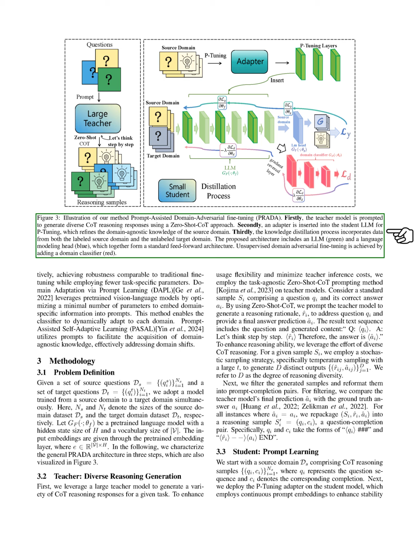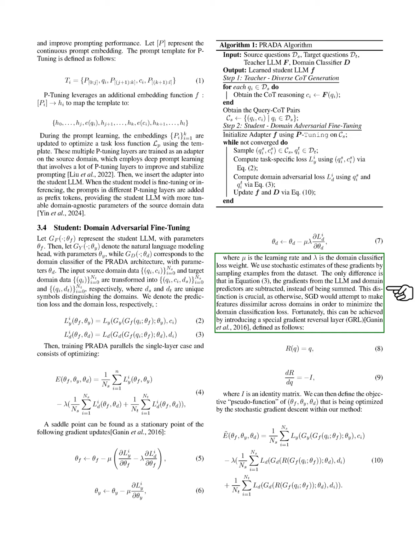Finally, we discuss domain adversarial fine-tuning. We represent the student model and the domain classifier within the PRADA architecture. We transform the input data from both the source and target domains into a format that includes unique symbols for each domain. We define prediction loss and domain loss, and our training process involves optimizing these losses. We find a saddle point through specific gradient updates, using stochastic estimates from the dataset.